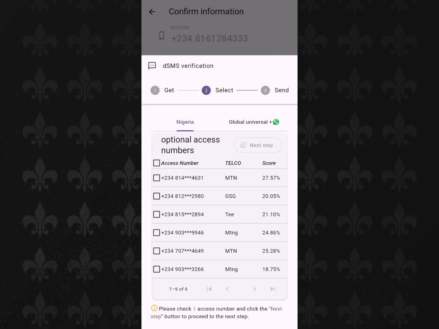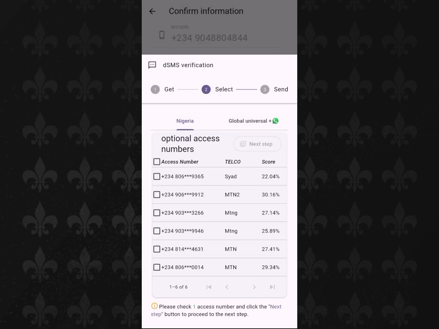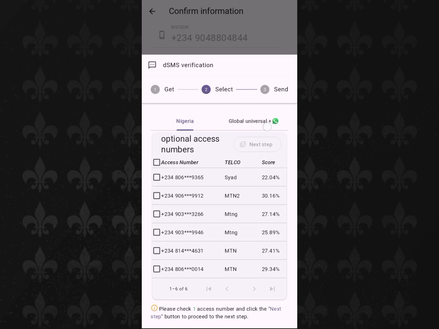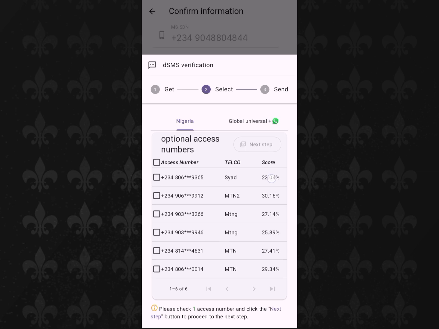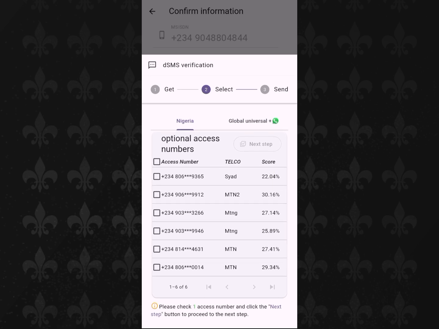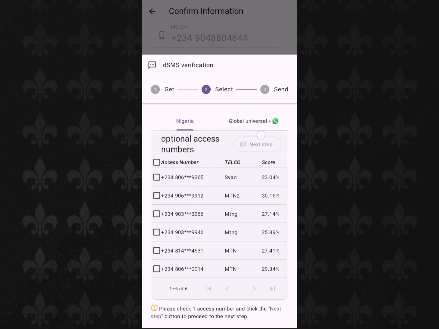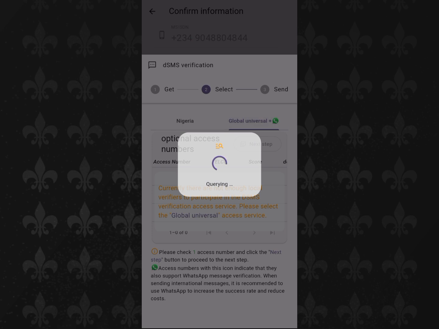Once you click on the SMS verification, it will bring you to this place. Here you can see Nigeria, and you can see Global Universal. Now you have to verify your number to get access to the mining app. If you're in Nigeria, you can make use of these numbers. The score determines how many persons they've verified, so you can select the one with the highest percentage, and then send a text message to them. But if you're not in Nigeria, you can go over to Global Universal plus WhatsApp.